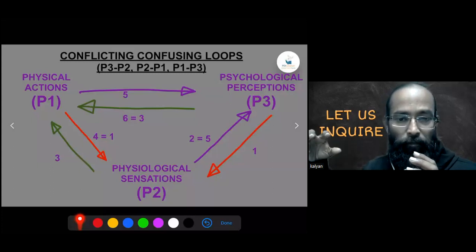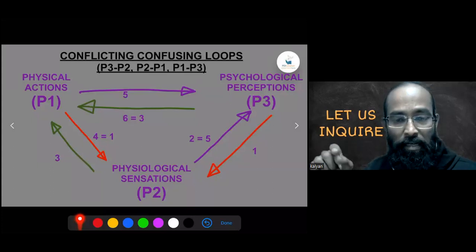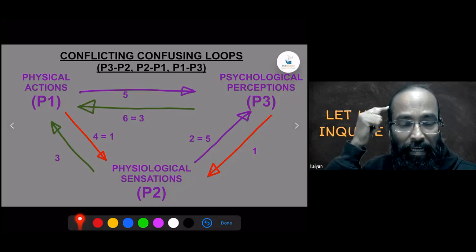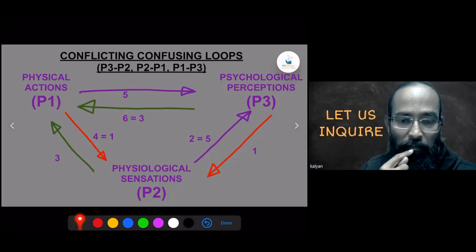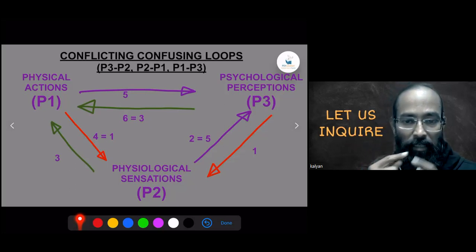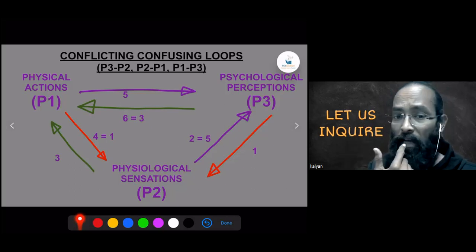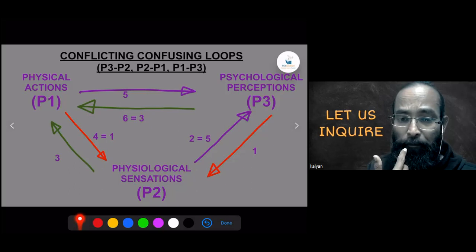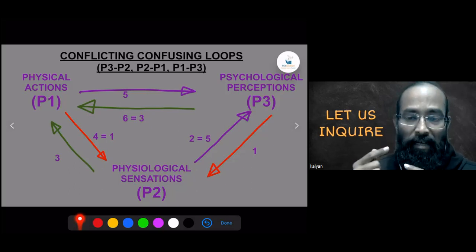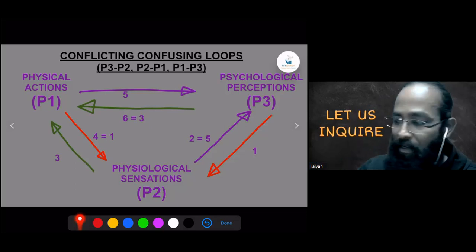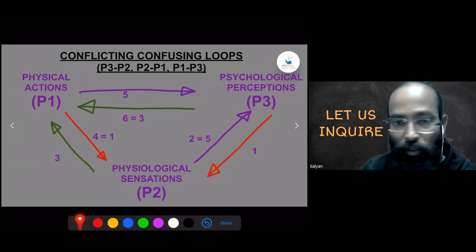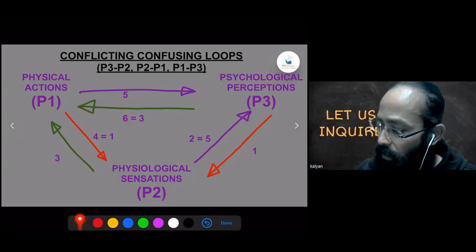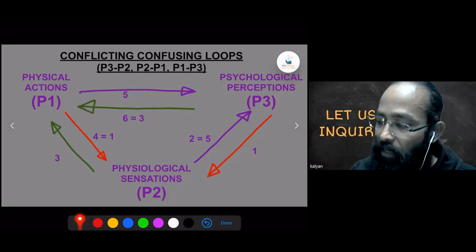It's a natural flow. Now here in this case, the cake picture came in your mind and you salivate. Now because of the salivation, you felt that you should go, a desire to eat has come to you. So what you are justifying, justification is quite similar to the P1, P3 connection. So there is a confusion between the number 2 arrow and number 5 arrow.